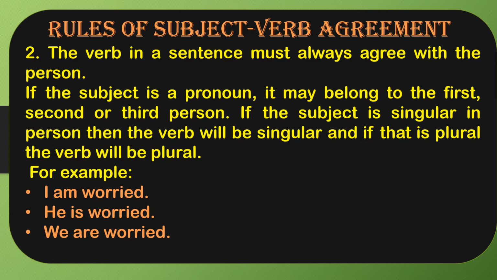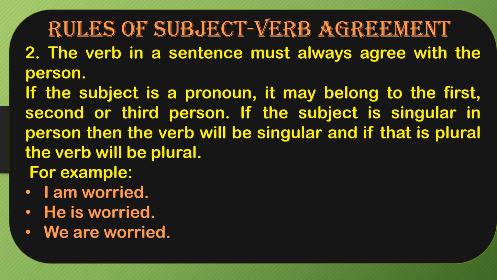I am worried. He is worried. We are worried. Okay. Here you can see that I is the first person. Okay. He is the third person. And we is a plural. Okay. So here I is carrying am with it. He is carrying is with it. Okay. He is singular, so it is carrying is with it. And we is a plural, so it is carrying are with it.